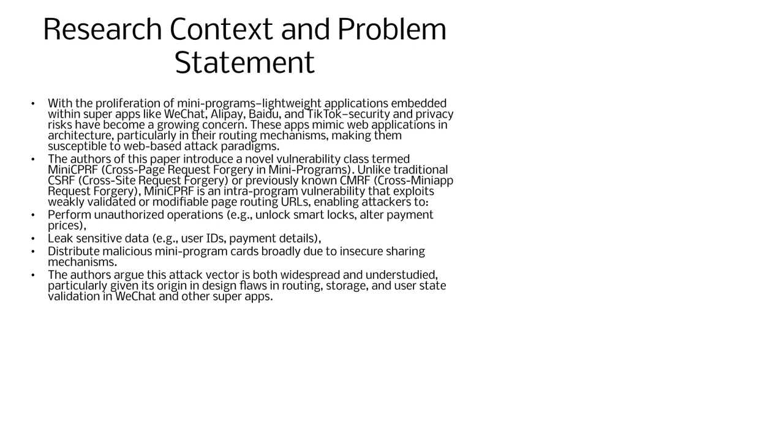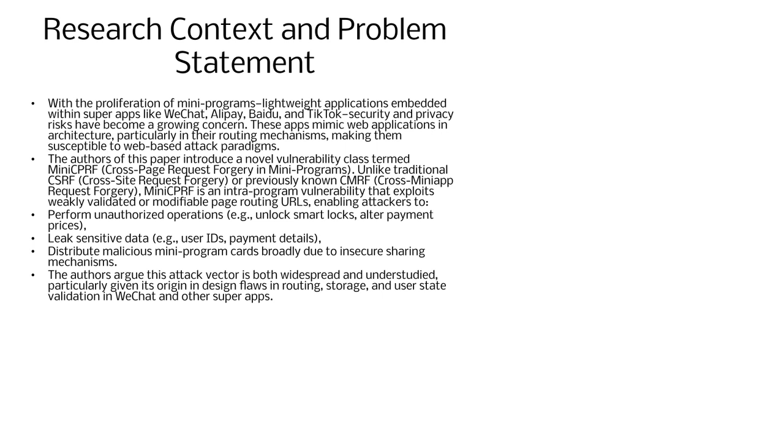With the proliferation of mini programs, lightweight applications embedded within super apps like WeChat, Alipay, Baidu, and TikTok, security and privacy risks have become a growing concern. These apps mimic web applications in architecture, particularly in their routing mechanisms, making them susceptible to web-based attack paradigms. The authors of this paper introduce a novel vulnerability class termed MiniCPRF, cross-page request forgery in mini programs.